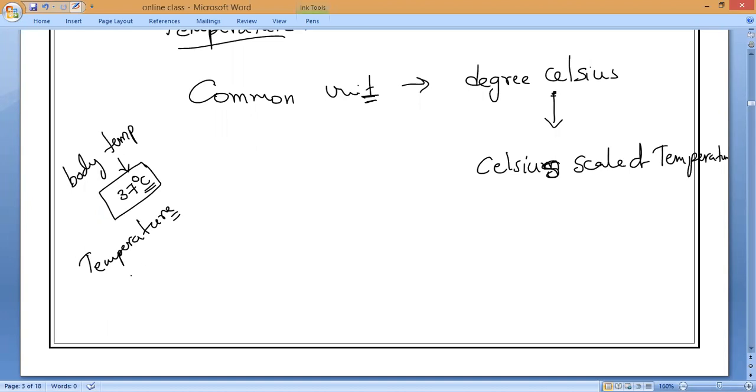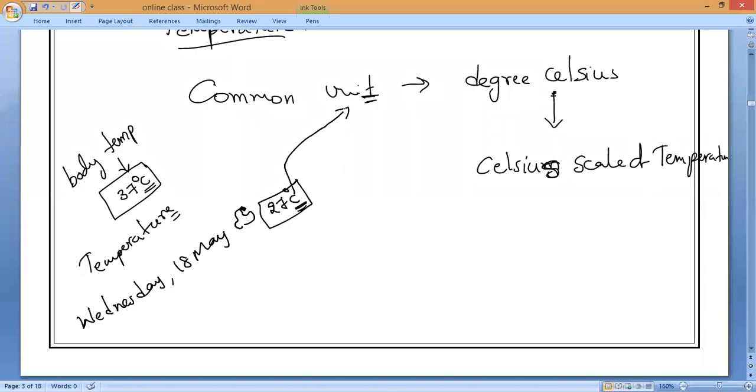It is a little cloudy, and my phone is showing an atmospheric temperature of 27 degrees Celsius. Is it right? Just verify on your phone. Partly cloudy and 27 degrees Celsius. So why is it showing degree Celsius? Because this is the most common unit of temperature.